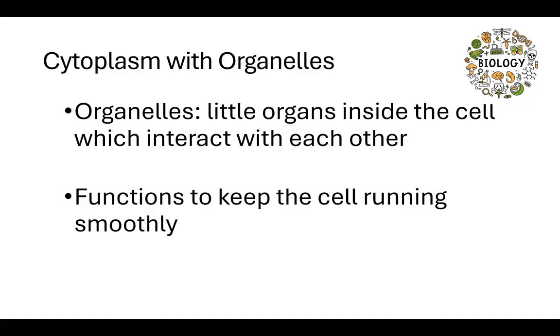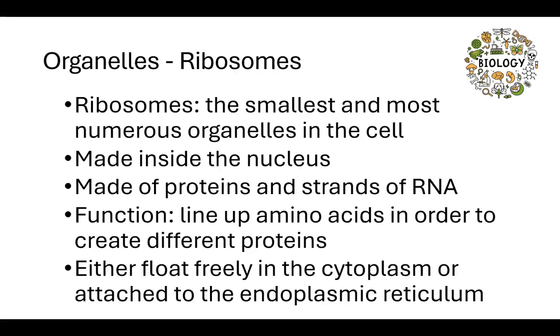Organelles are little organs inside the cells, and they interact with each other. These organelles work to keep the cell running smoothly.